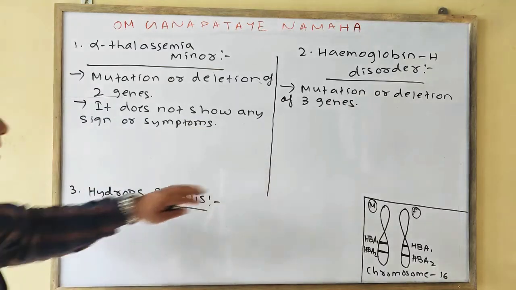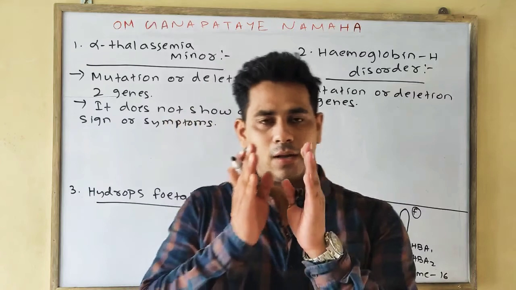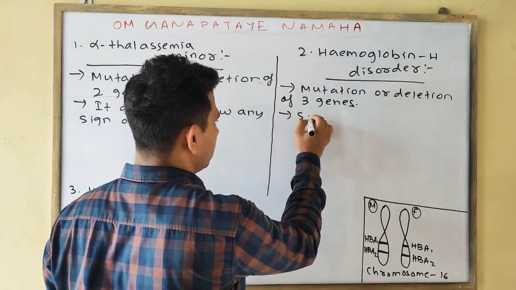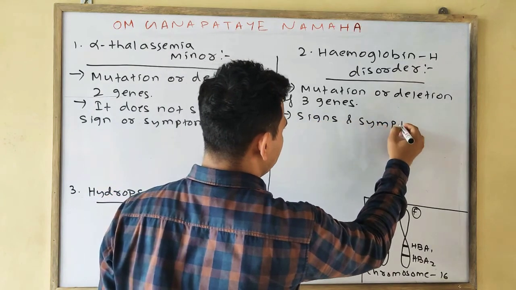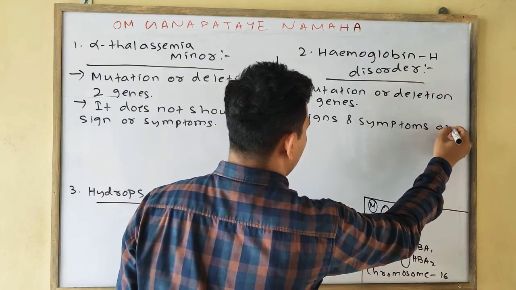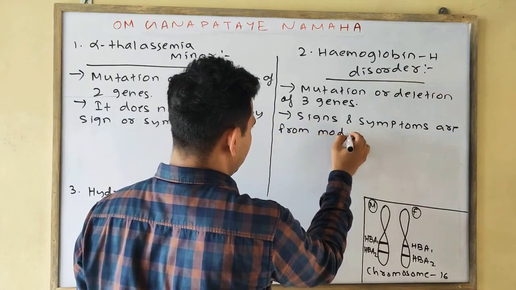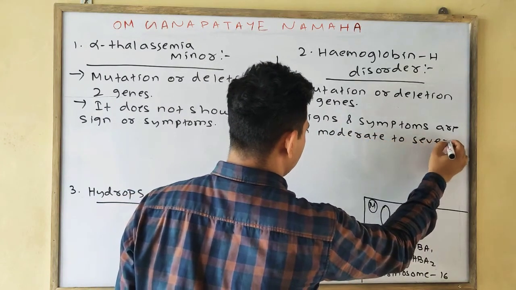But in the case of hemoglobin H disorder, the signs and symptoms are from moderate to severe. Okay.